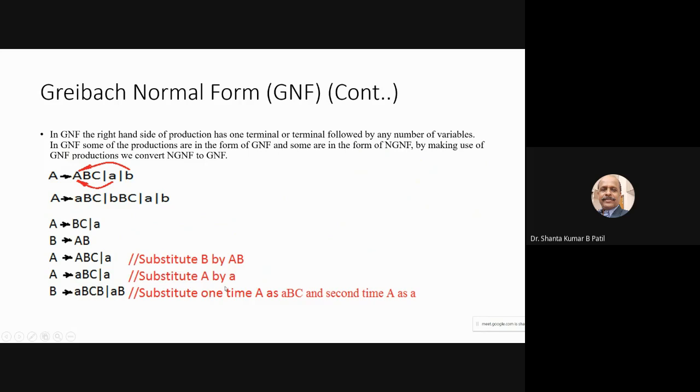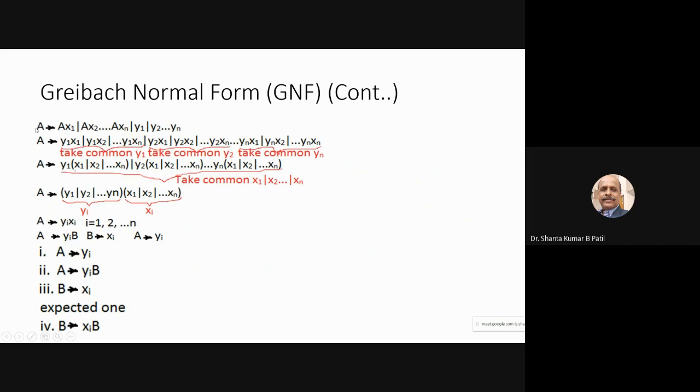For example, in the case of a complex Greibach normal form, if the input is very complex, in general I can write A derives Ay1x1, Ay2x2, ..., Aynxn, and y1, y2, ..., yn. So it is a very complex problem.